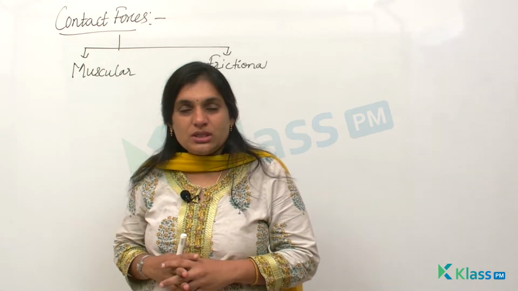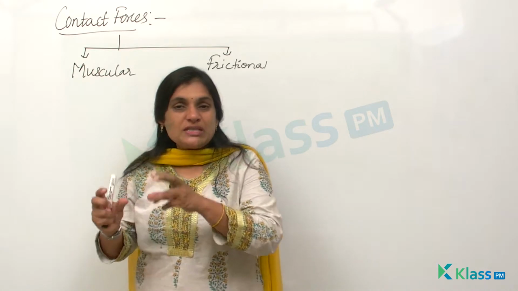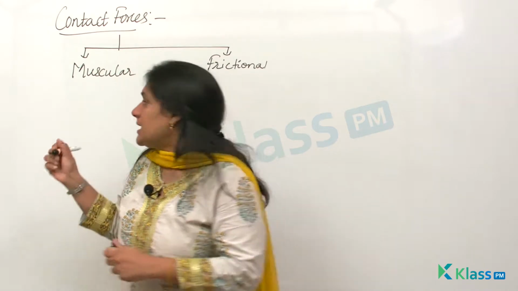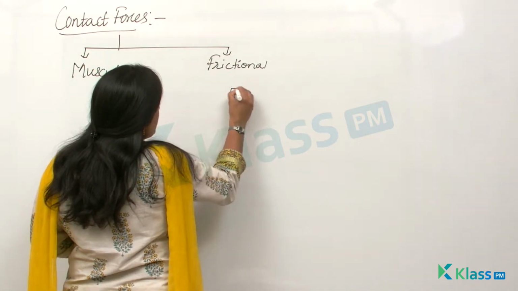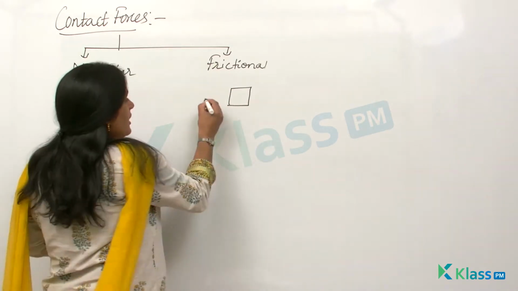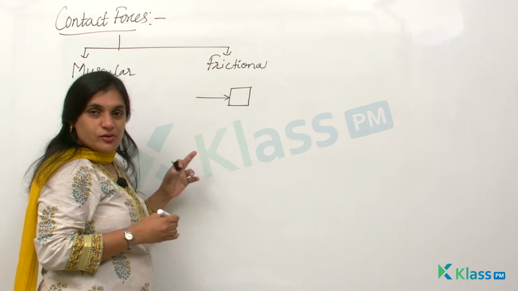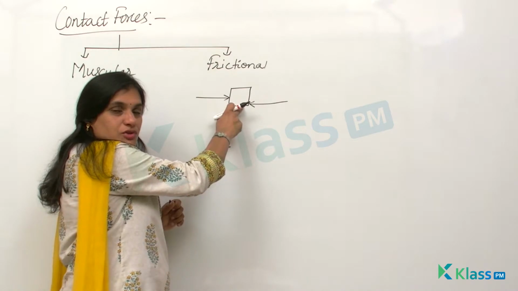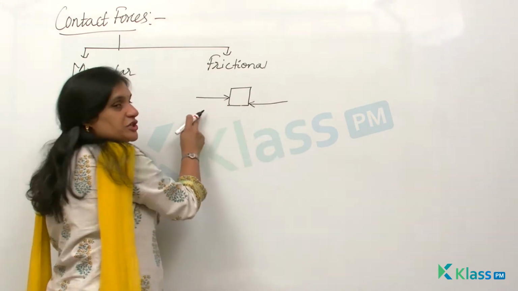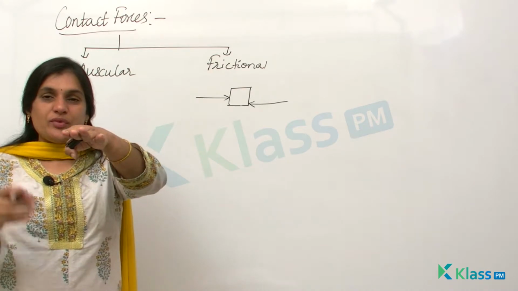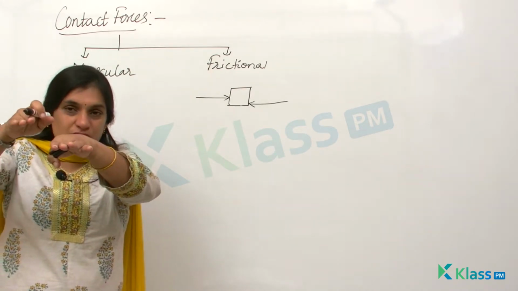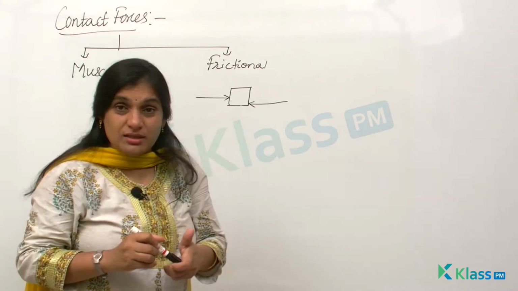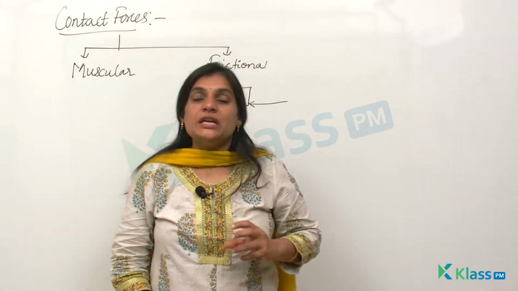And you need to remember one important thing. In case of frictional force, the force which is applied on a moving body will be in the opposite direction of the motion of the body. Say this is the object, and if this is the direction of the frictional force, it will always be in the opposite direction of the motion. Say if the car is moving this way, when a brake is applied, the frictional force is in the opposite direction of the car tire, so that the car gets stopped, right? This is the most important thing you need to remember in case of frictional force.